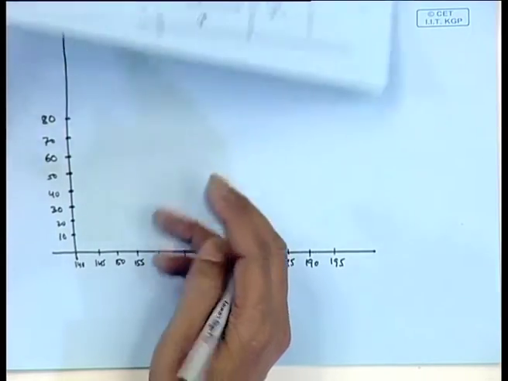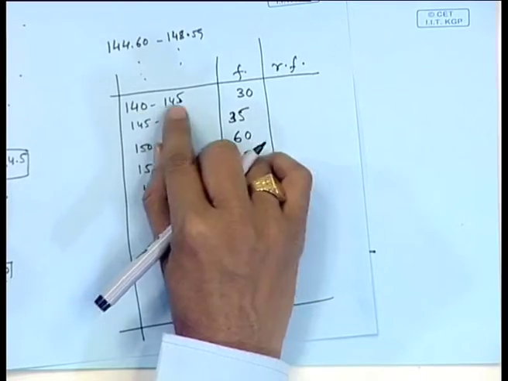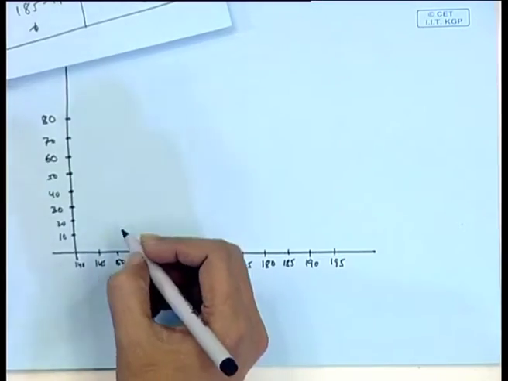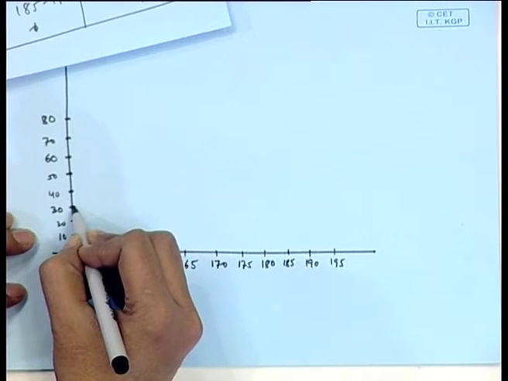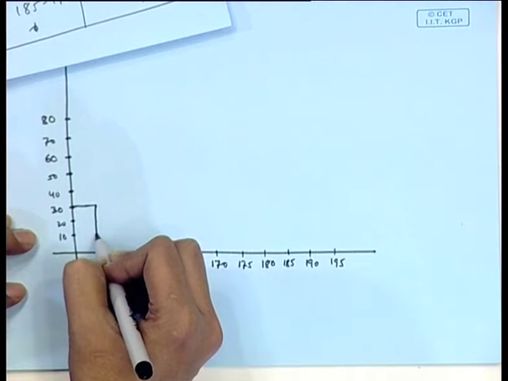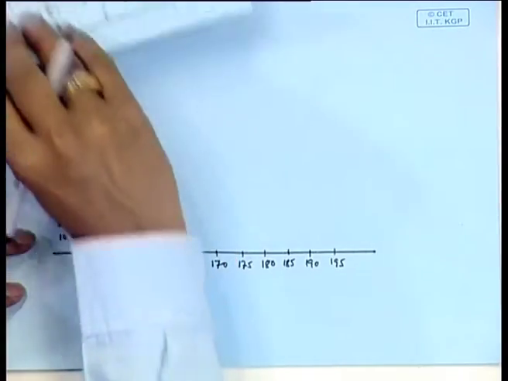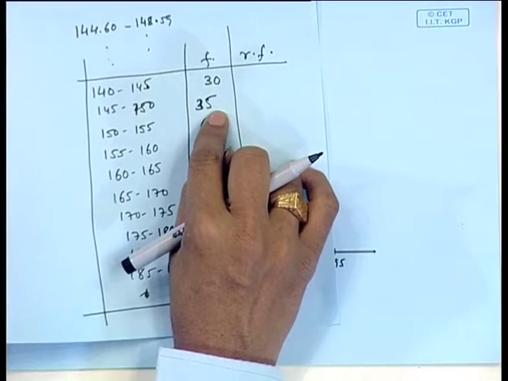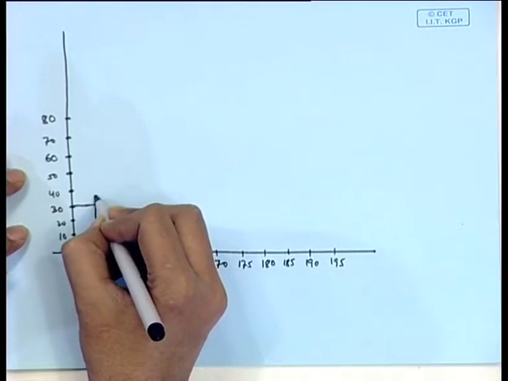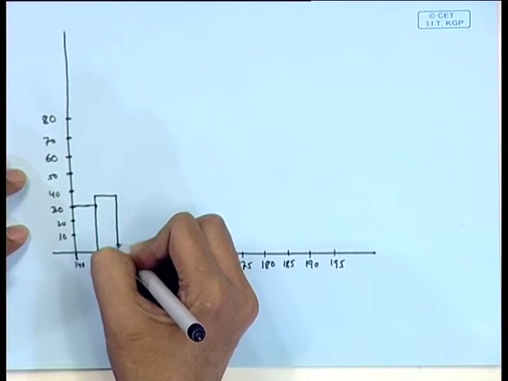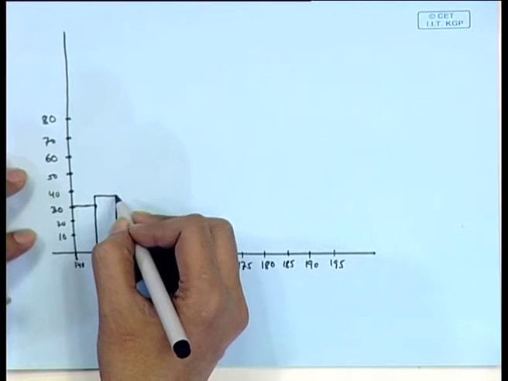Now, we observe the frequency for the class interval 140 to 145 is 30. So, we draw a rectangle of height 30 in the interval 140 to 145. Then for 145 to 150 the frequency is 35, so we add the height up to 35 here, and for the interval 145 to 150 we consider the histogram of this length.